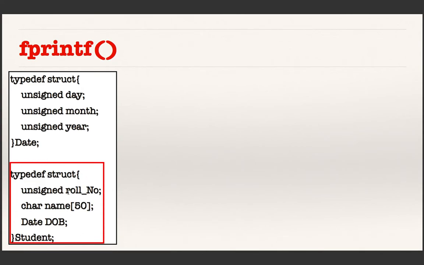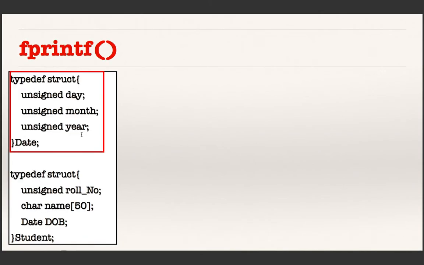This structure represents a student. If you recall, the system has to represent the roll number of the student, name of the student, and date of birth. Date of birth is declared as a variable of another structure, which has three components: the first member is day, second is month, and the third one is year. The same example we had discussed in the last lecture. So this is what you have as a user-defined data type.